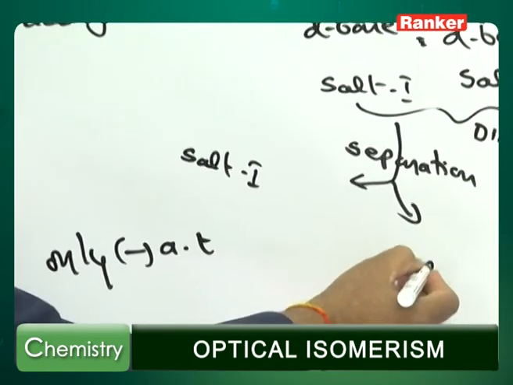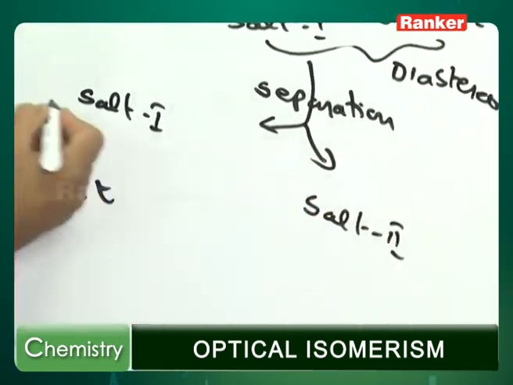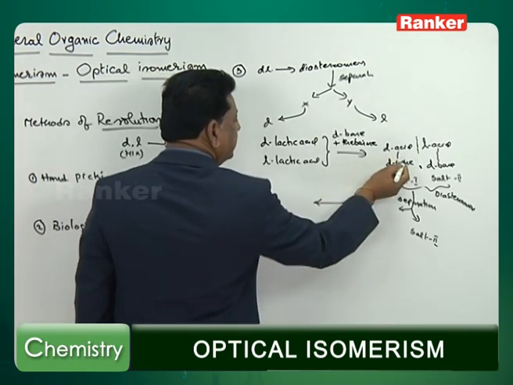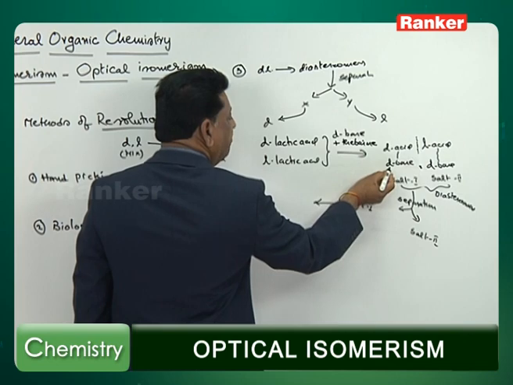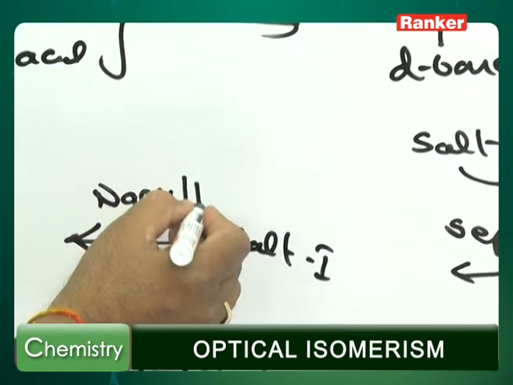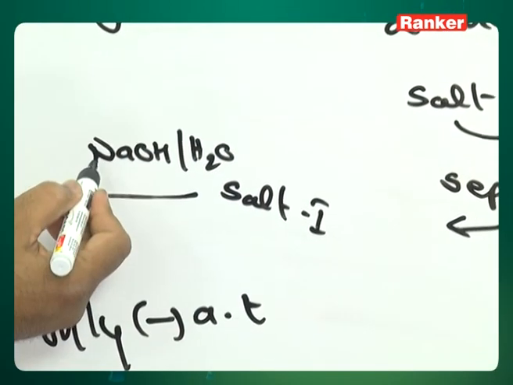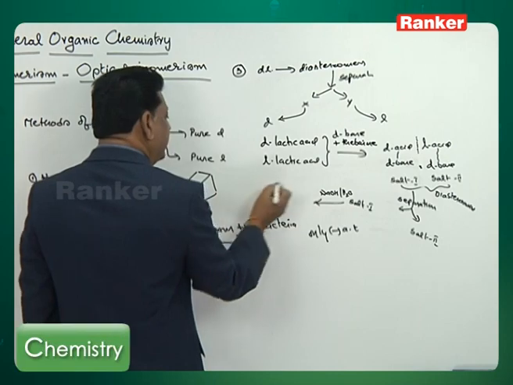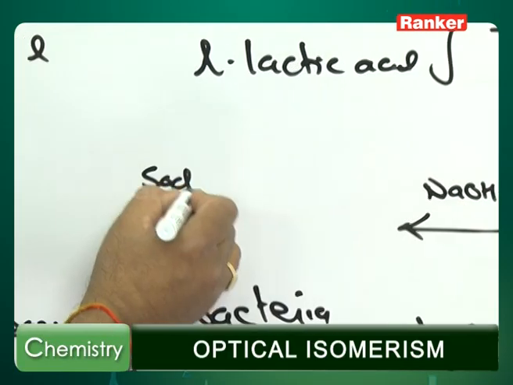Now hydrolyze each salt using a base. Since a weak base is attached, it is better to add a strong base and hydrolyze it. The strong base is going to react with the D acid, so you will get the sodium salt of the D acid.